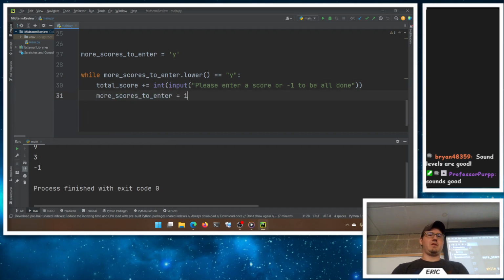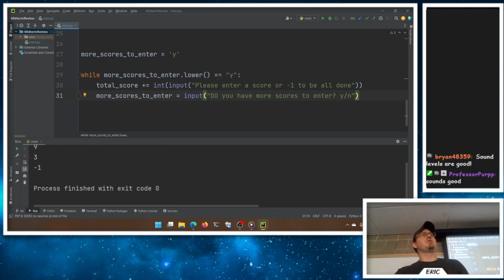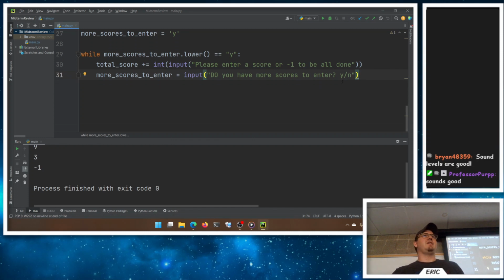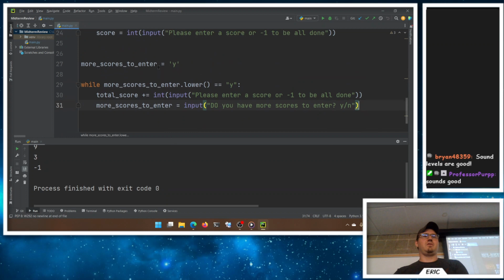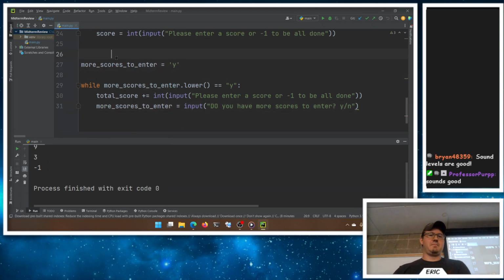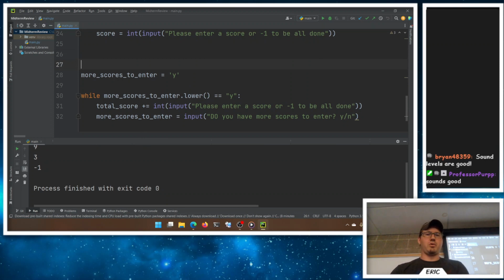So more scores to enter equals an input: Do you have more scores to enter? Y or no. I tell them what we expect, and if they enter a Y, we'll keep on going, and otherwise we stop. So this is with the, I don't know, you need a prompt for continuing. And then when we're done, we print out total score.